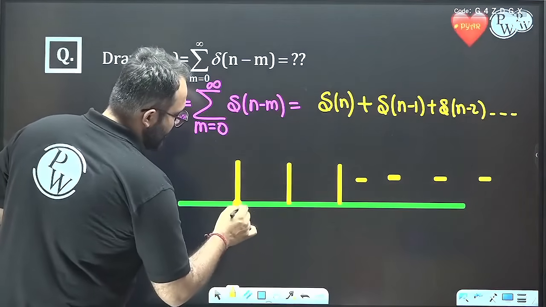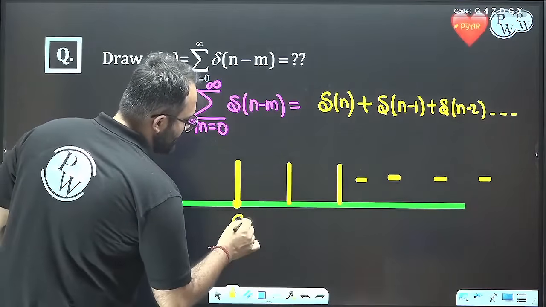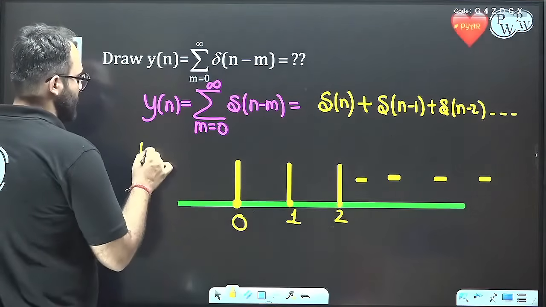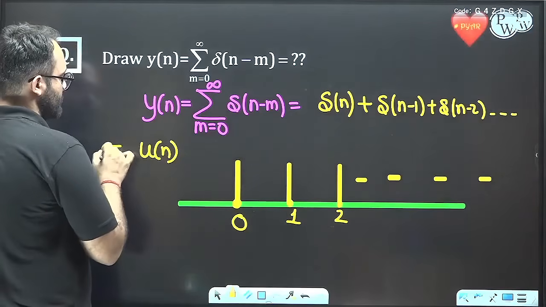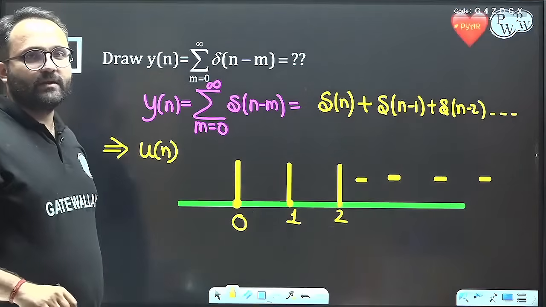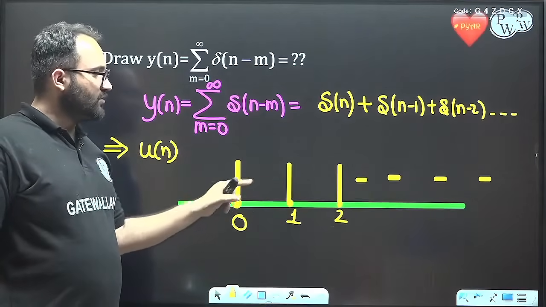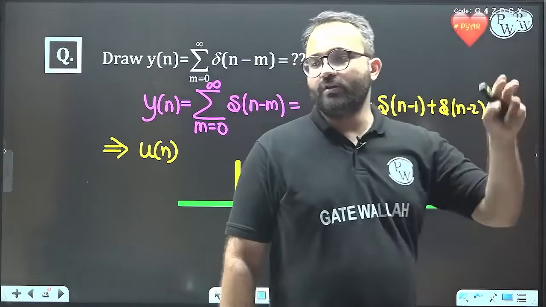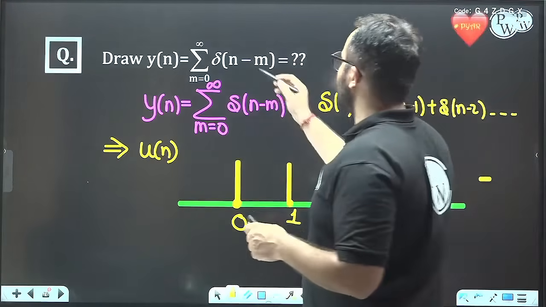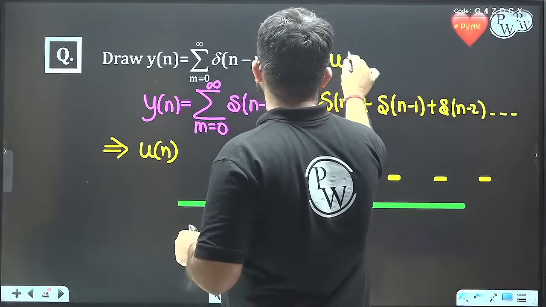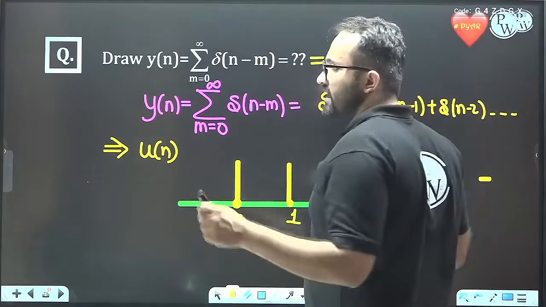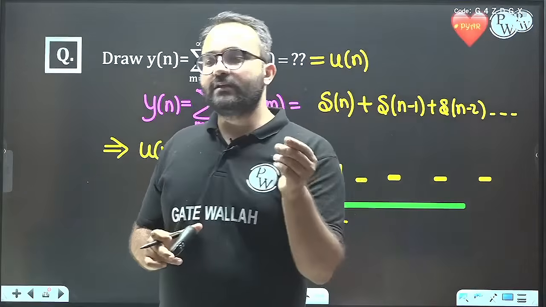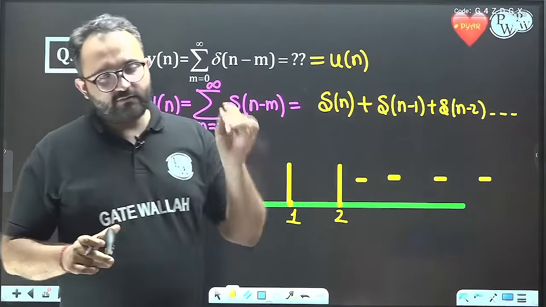Does it look like u[n]? Yes, it looks like u[n]. The value is 1 at 0, 1 at 1, 1 at 2, 1 at 3, 1 at 4, 1 at 5 and so on. So this signal is equal to u[n]. In such kind of problem, just open the summation and you will get the insight of the question very easily.